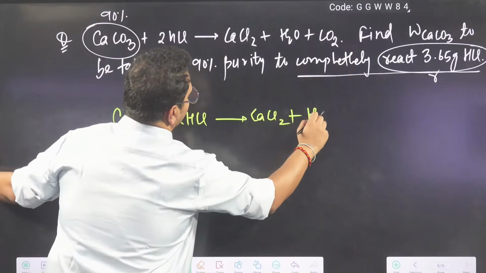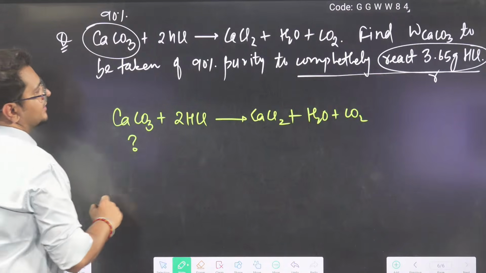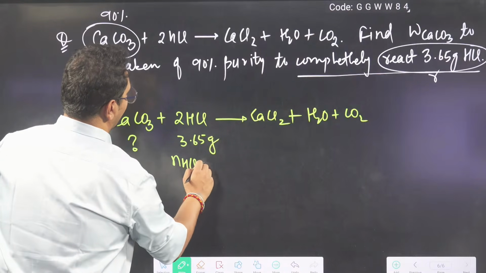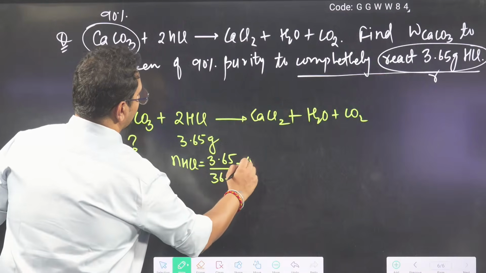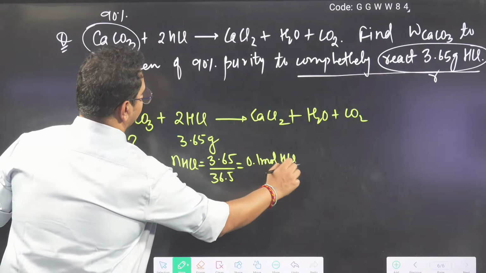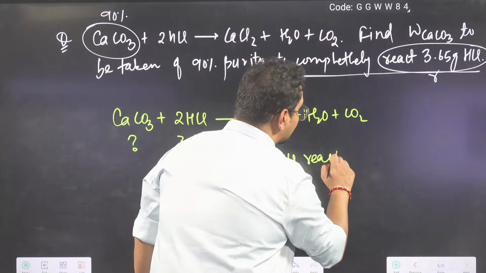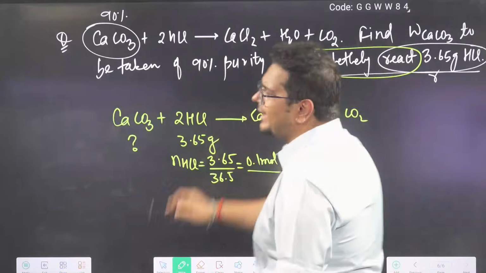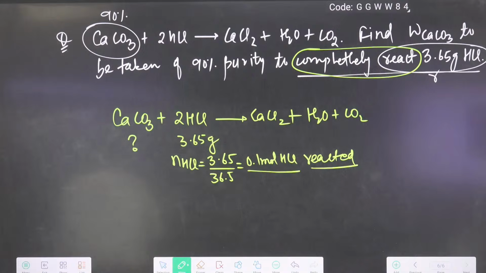Something like this is there with us, bhai. CaCO3, I don't know. HCl is given as 3.65 gram, and as a good student of chemistry I will convert mass into mole by given mass by molar mass. So 0.1 mole HCl will come. So 0.1 mole of HCl reacted as per the question. Very clearly they have given, bhaiya, this much is completely reacted. Are you getting my point? This is the reacted amount.